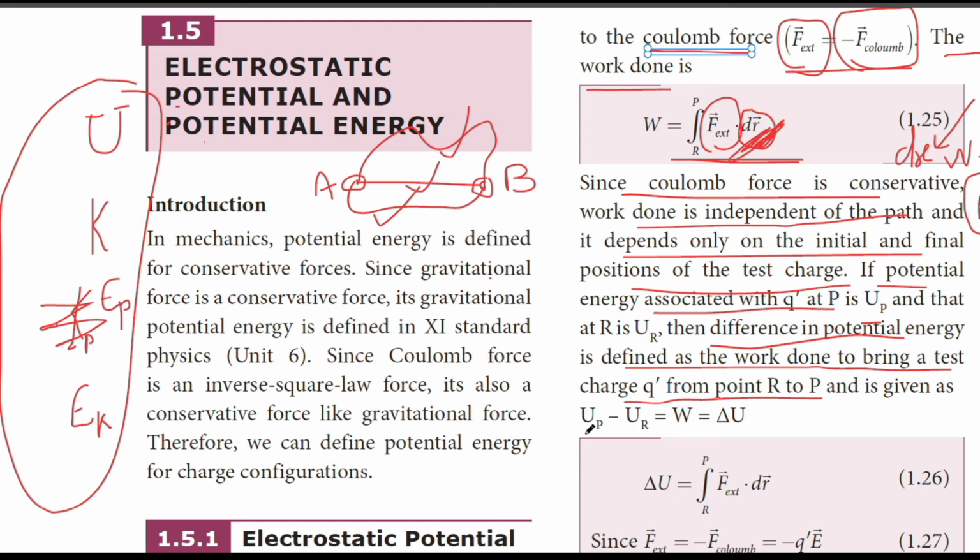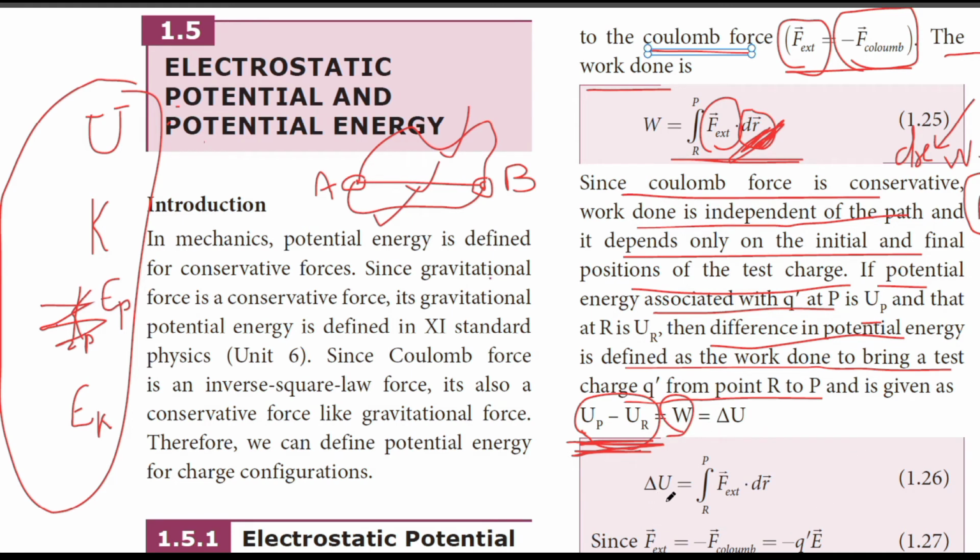Whenever we have the change in potential energy, it means final minus initial. The final position is P and the initial position is R, so it is UP minus UR. It will never be UR minus UP. So the change in potential energy equals the work done to bring the charge Q dash from R to P, which is delta U.